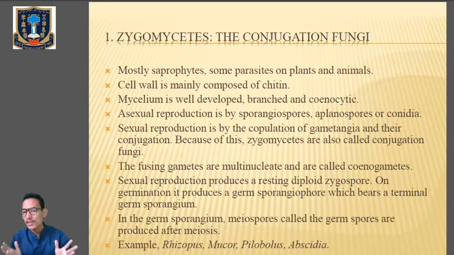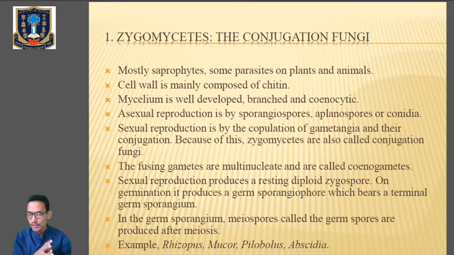The fusing gametes are multinucleate, containing multiple nuclei, and are also called cenogametes. Sexual reproduction produces a resting diploid zygospore. On germination, it produces a germ sporangiospore which bears a terminal germ sporangium.